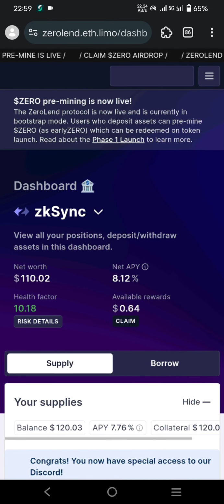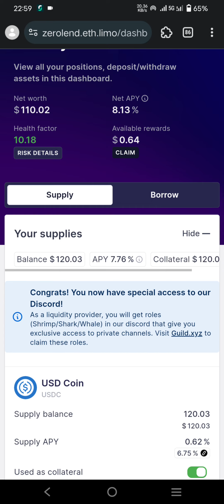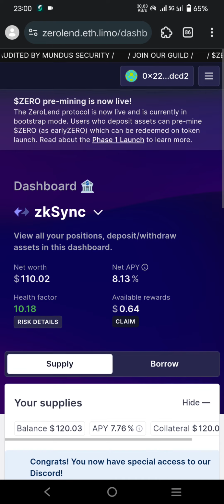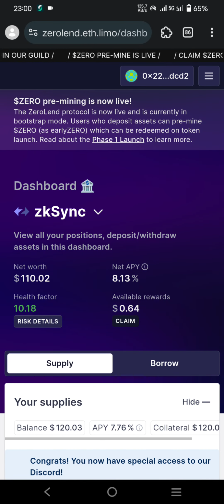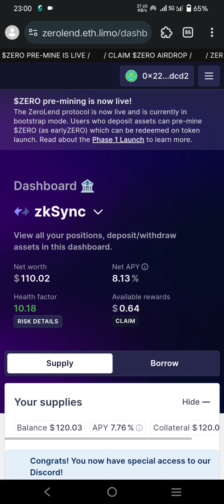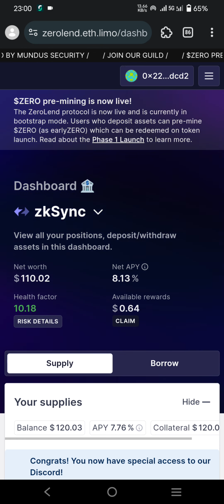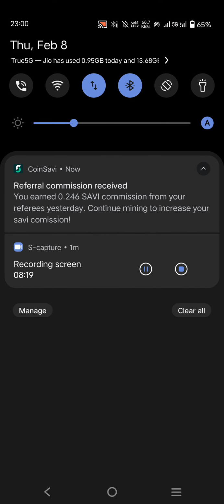This is my other part: I have already deposited and supplied $120 liquidity here, and also borrowed $10. That's all. Everyone, don't miss this free opportunity, ZeroLend. This is another collaboration of Pyth and Manta Network, and it will also be listing on Binance. Don't miss this account. It's the last chance for everyone.